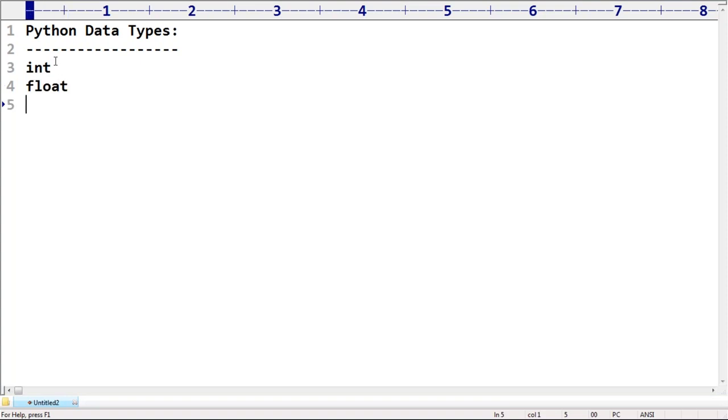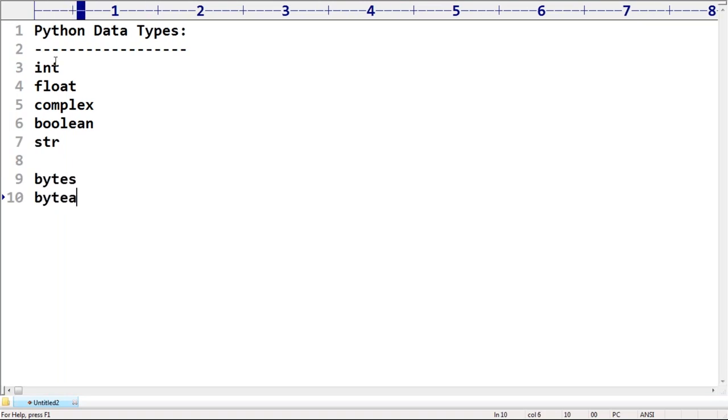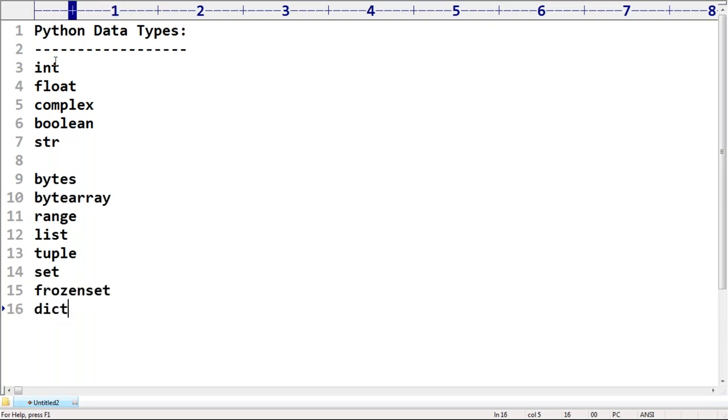We used the words int, float, next complex, next boolean. One more thing, str. Next, bytes. Next, bytearray. Next, the range data type. Next, list. Next, tuple. Next, set. Next, frozenset, and dict. Are you getting it? So in total we have 14 data types. Remember that, sir?